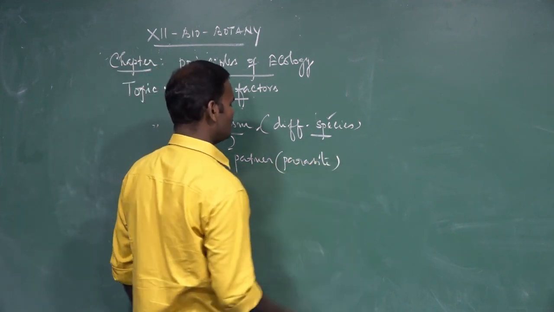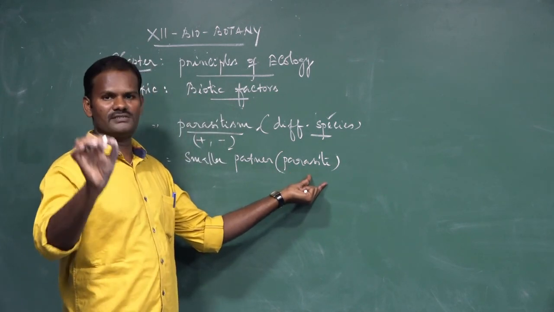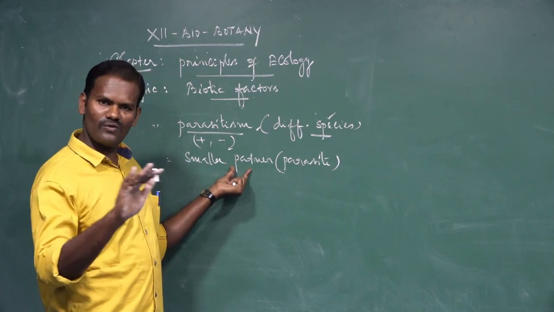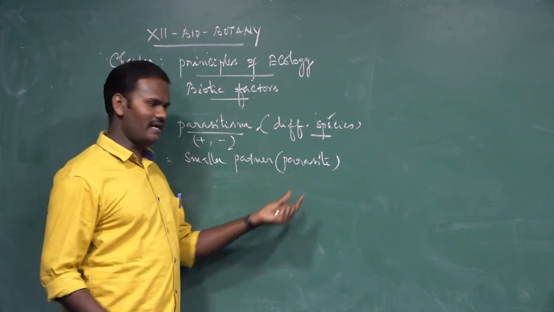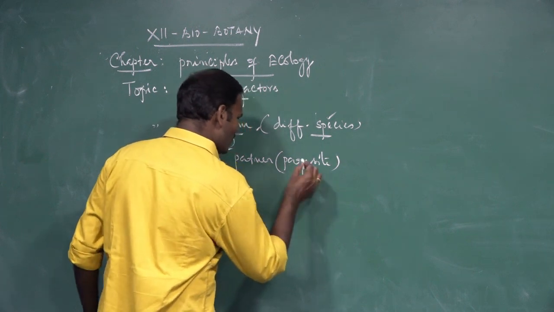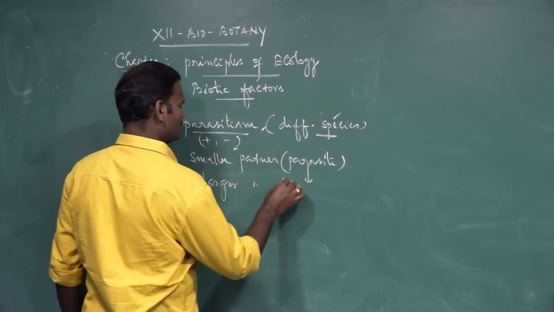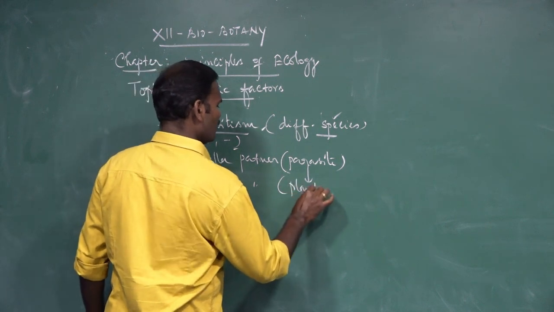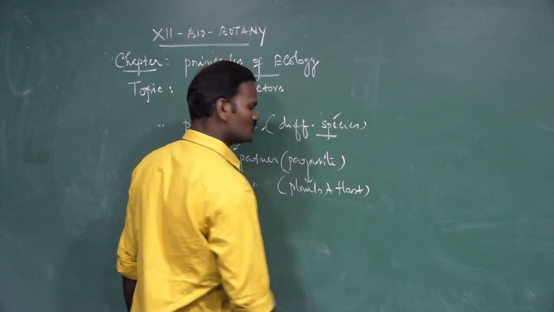Why do we consider it a parasite? It totally depends upon the other living organism for the purpose of food and shelter. They do not prepare their own food material. So they are called the smaller partner, also called parasite. It gets the food from a larger partner. The larger partners are plants. Which is a larger partner? Plants act as a host.